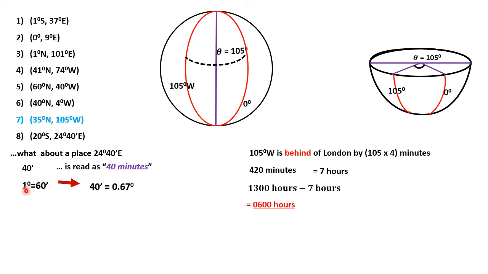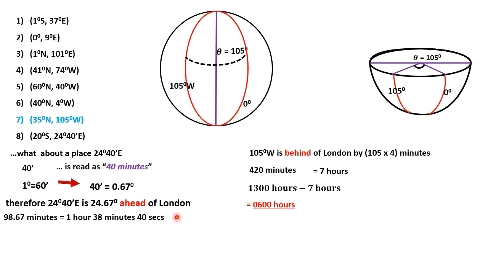Again, we know in mathematics that 1 degree normally equals 60 minutes. So 40 minutes will be 0.6 recurring, which I have rounded off to 0.67 of a degree. I've just divided 40 by 60. Therefore, we can say that this place here, 24 degrees 40 minutes east, is the same as 24.67 degrees east of London. And then we progress as we have done in the previous case.